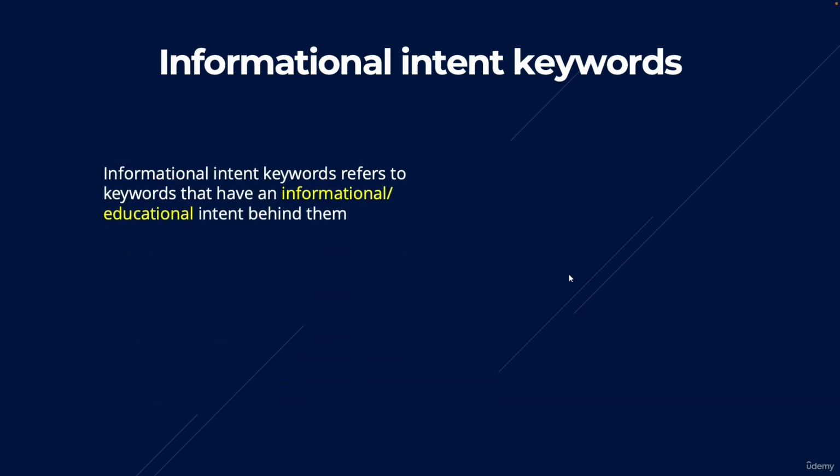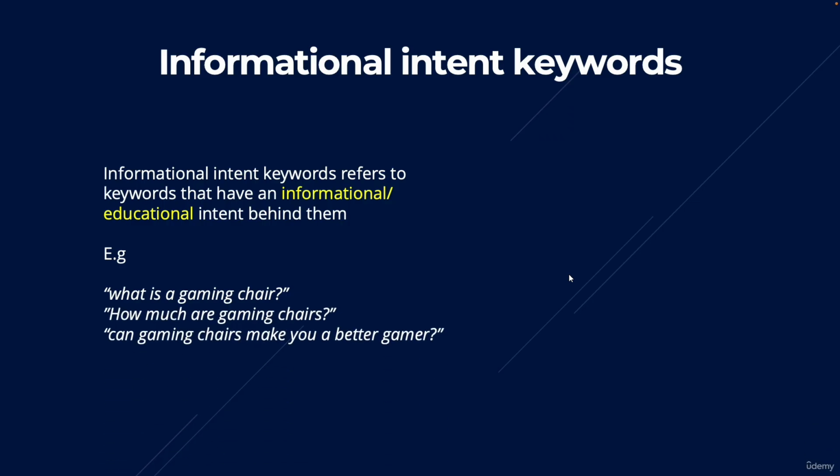Moving on to the second type, which is informational intent keywords. So what are these? Informational intent keywords refers to keywords that have an informational or educational intent behind them. So let's look at some examples. An example could be what is a gaming chair? How much are gaming chairs? And even can gaming chairs make you a better gamer? These are all keywords where the user is clearly seeking information and is trying to get educated and get an answer to the question. There is no commercial intent whatsoever.